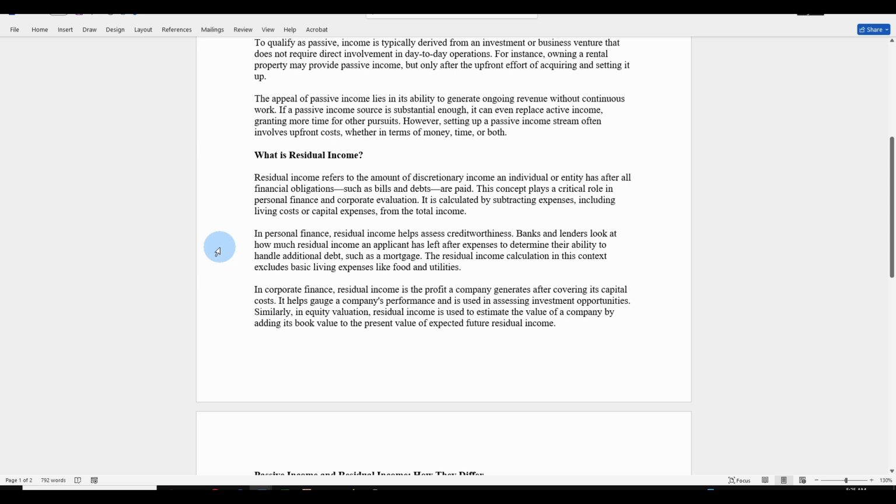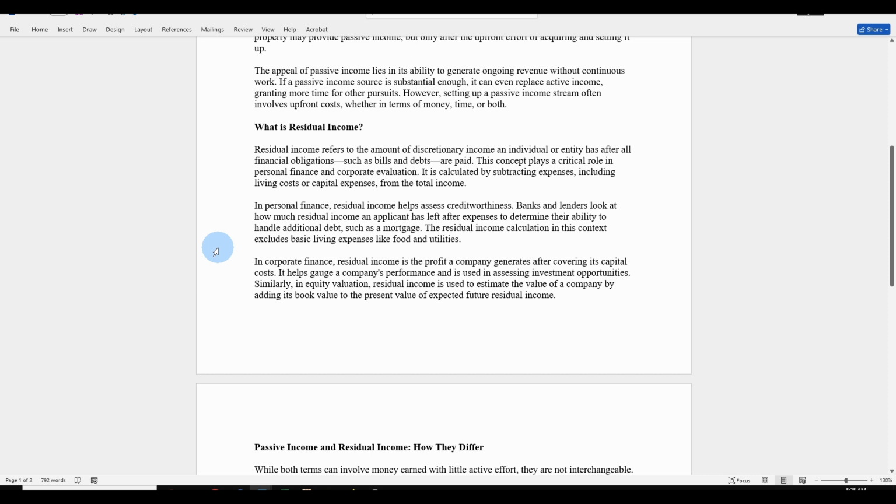What is residual income? Residual income refers to the amount of discretionary income an individual or entity has after all financial obligations, such as bills and debts, are paid. This concept plays a critical role in personal finance and corporate evaluation. It is calculated by subtracting expenses, including living costs or capital expenses, from the total income.